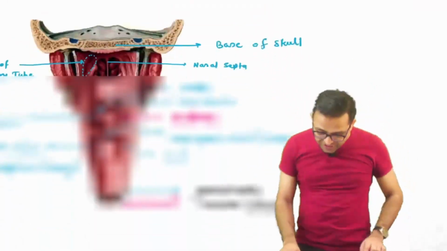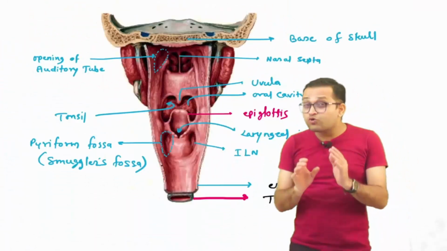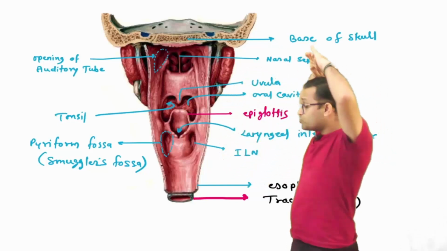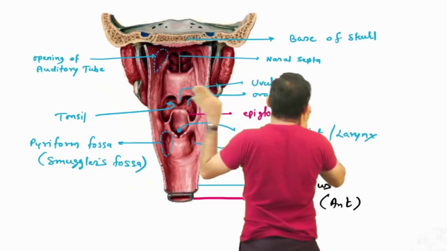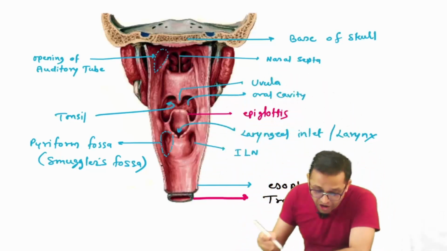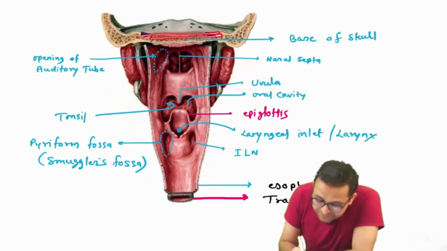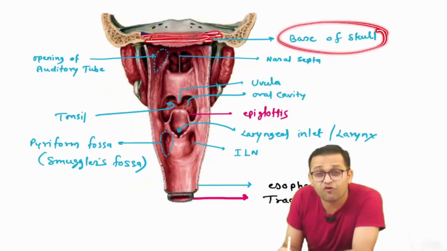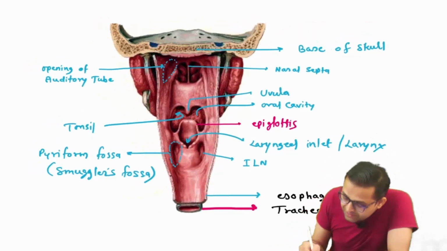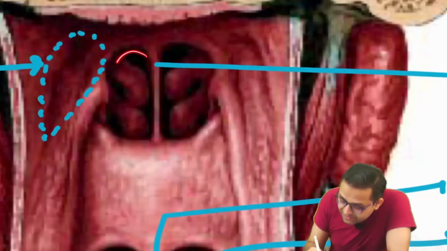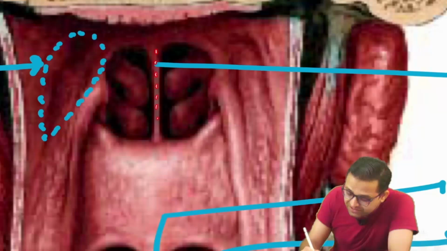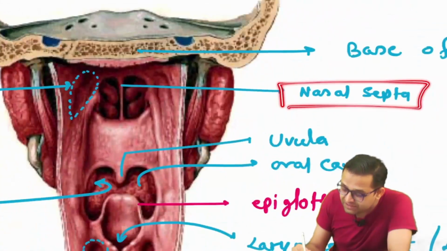Few golden points. Now try to understand. We are going to understand the pharynx, for the ENT and surgery subjects. We are going to cut the pharynx from here and look from the back side. Can you see how the pharynx appears? Sir, this is the base of the skull, for INICET and NEET PG exams. Can you see the nasal cavity? Yes, sir. And in between them is the nasal septum.